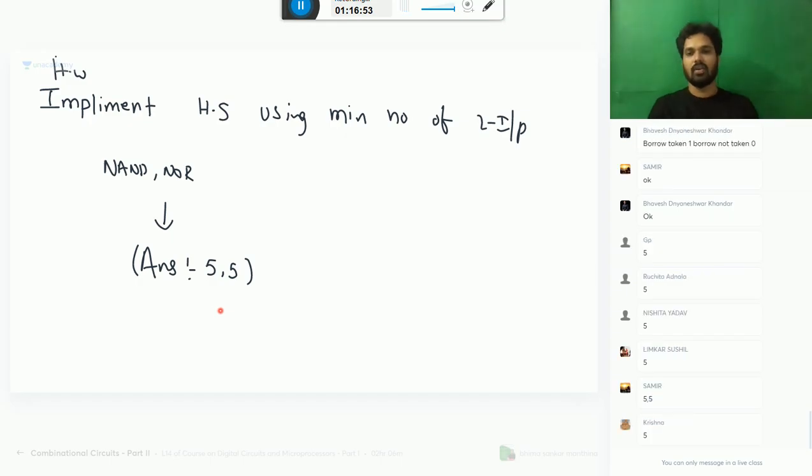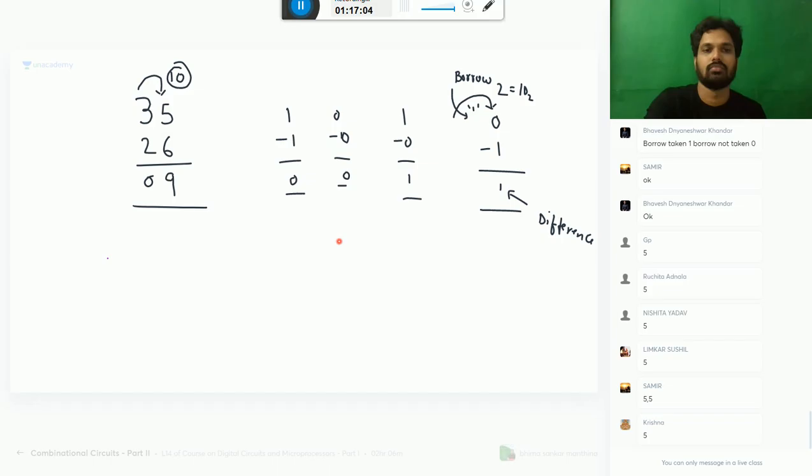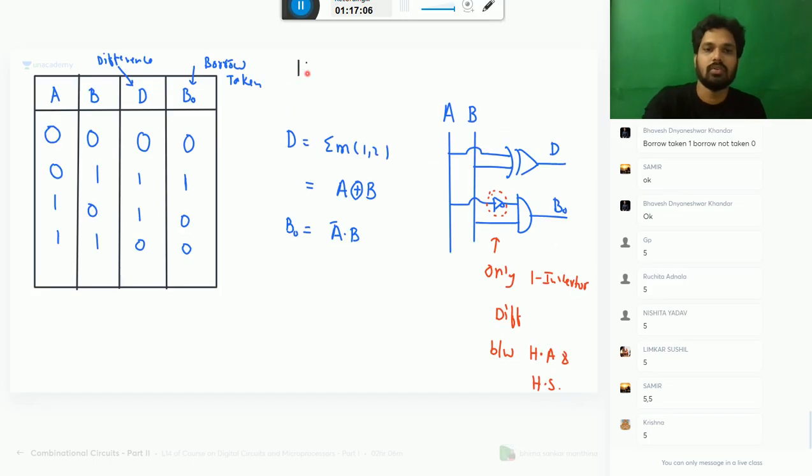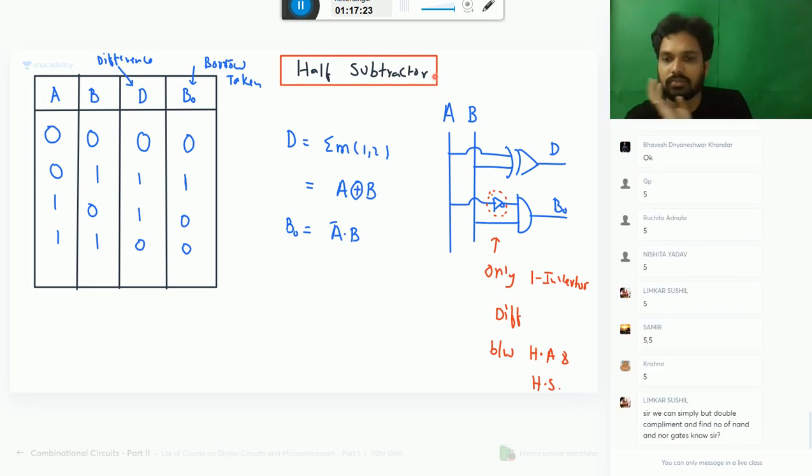Okay, now comes the important part, that is the full subtractor. Half subtractor is done; now we'll be discussing the full subtractor.